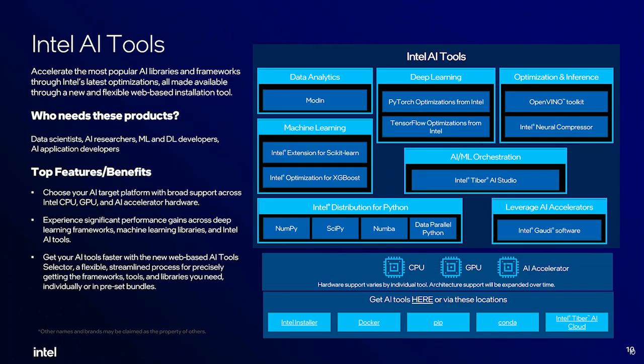Be it Modin or be it Intel optimizations available for Pandas, or like we talked about PyTorch, TensorFlow, Intel drop-in extensions, scikit-learn extensions, XGBoost optimizations. All these are available for free for the developers to use out of the box. There is no extra licensing that needs to be paid. There is no additional optimization that needs to be done for your developers to be using these benefits with Intel hardware.